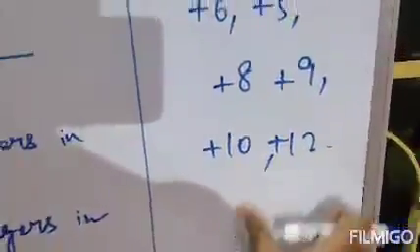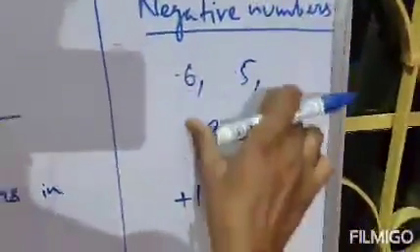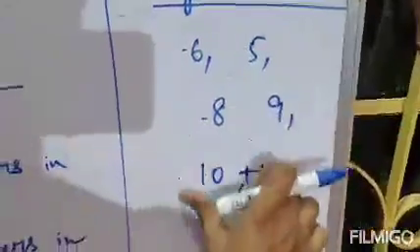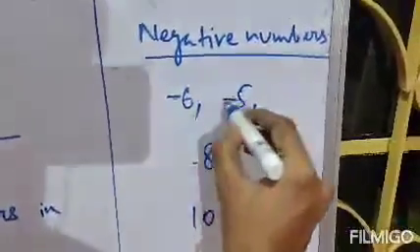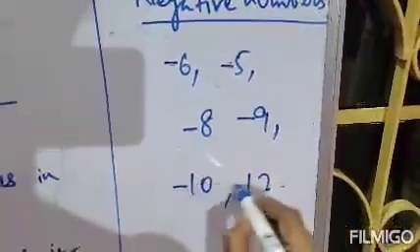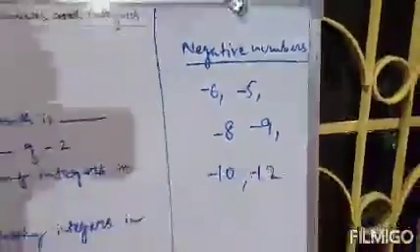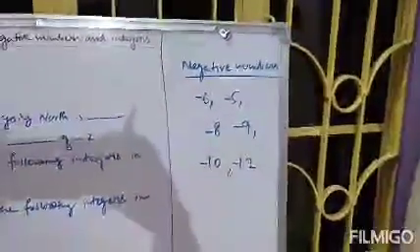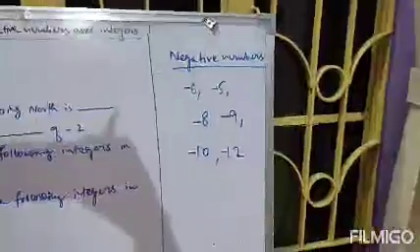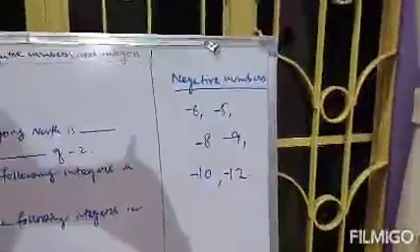Clear? So these are actually our positive numbers. When we study negative numbers, to define them, the minus sign is compulsory before numbers. We will provide the minus sign before numbers. Clear? So these are our negative numbers. That means numbers having a negative sign before them are actually negative numbers. Clear?